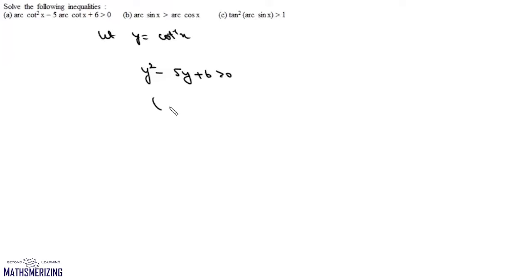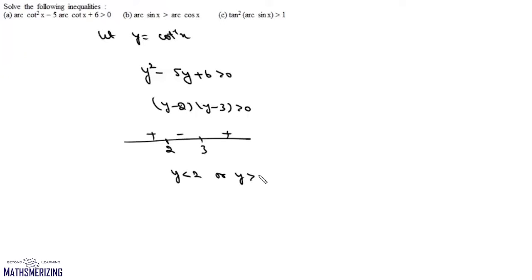Now it will be (y minus 2)(y minus 3) greater than 0. Now the roots are 2 and 3, so it will be plus, minus and plus. So we'll get the condition that either the value of y is less than 2 or the value of y is greater than 3. Or cot inverse of x should be less than 2 or cot inverse of x should be greater than 3.